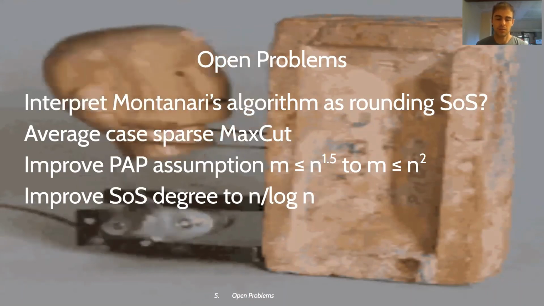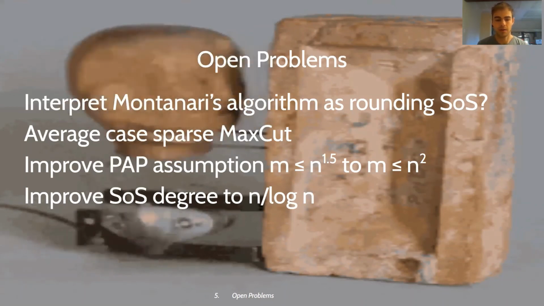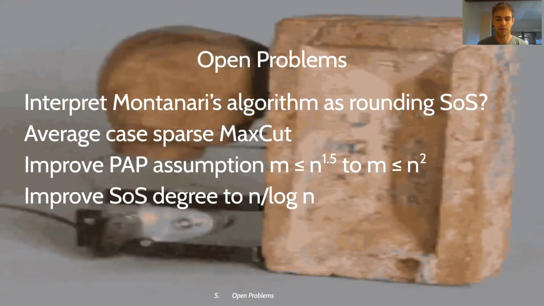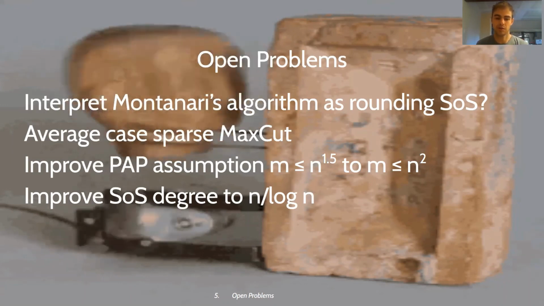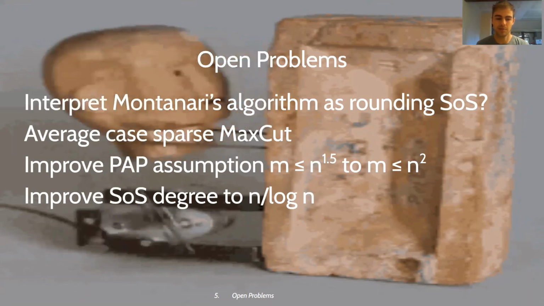And the second is to improve the SOS degree all the way up to the conjectured optimal n over log n. The techniques we use in this paper, graph matrices and pseudo-calibration, basically seem unusable to prove an SOS bound this strong. It'd be very interesting to develop some techniques that allow proving a bound as tight as n over log n.